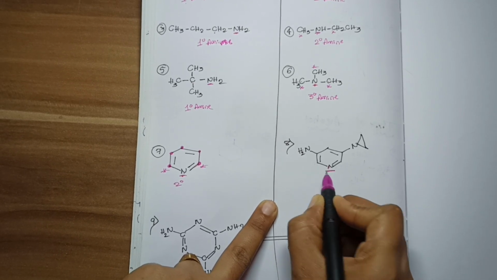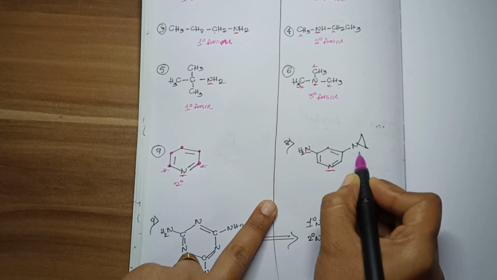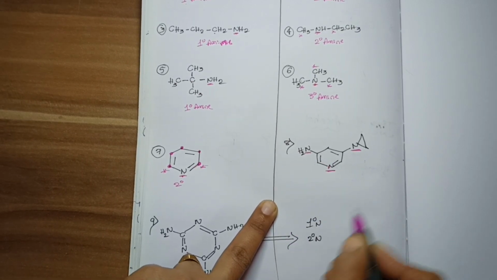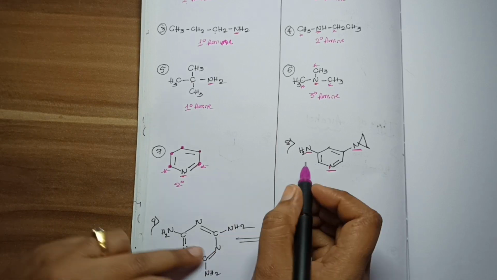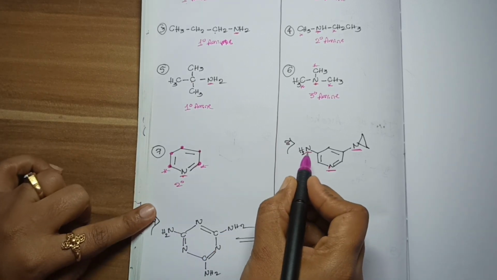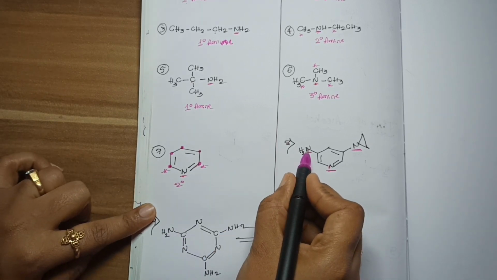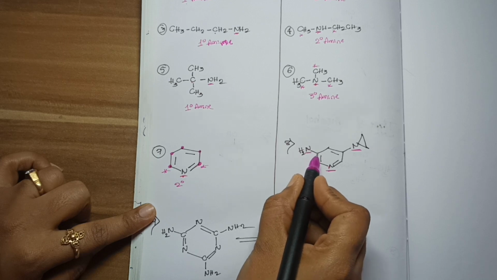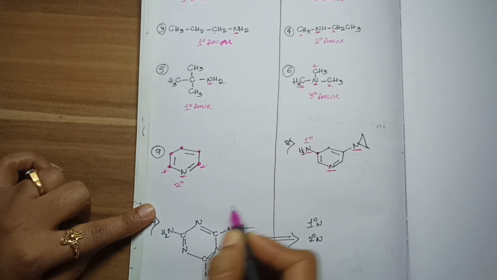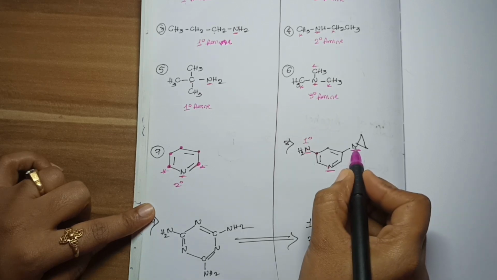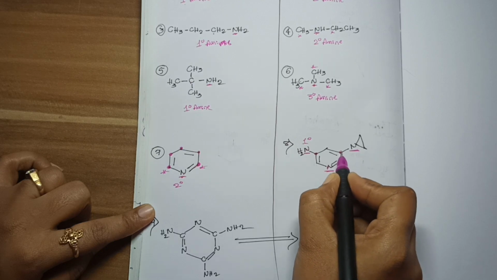Now see here in this example, how many nitrogens are here? Here is one nitrogen and here is one more nitrogen and here is one more nitrogen. All the nitrogens' nature we need to find. Nature means whether it is primary, secondary or tertiary. Now see here, this nitrogen is directly making a bond with only one carbon. So what do we call this one? Primary.